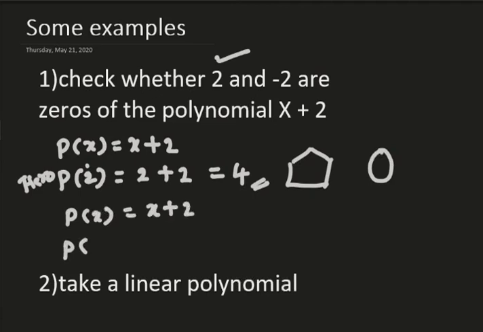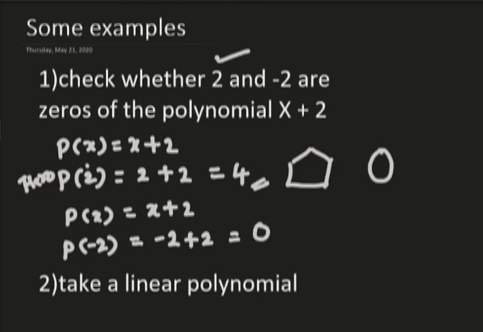P of minus 2. Here I am substituting minus 2 for x. This is minus 2, this is plus 2. If you add negative 2 to positive 2, you will get 0. It means we have reached our destiny, our ice cream parlor. The hero who has led us there is minus 2. So minus 2 is our 0.